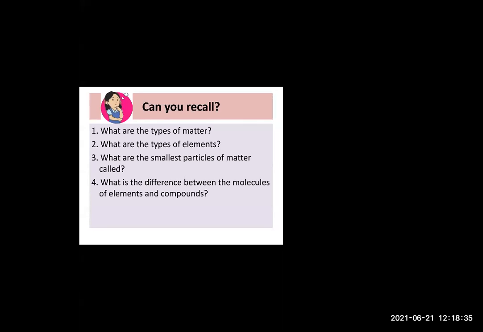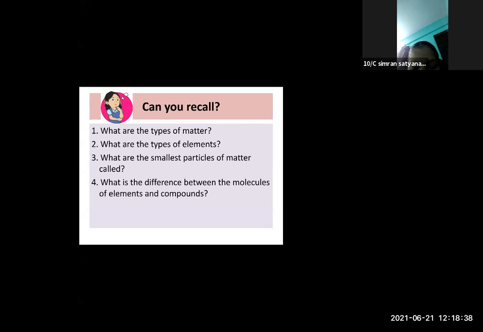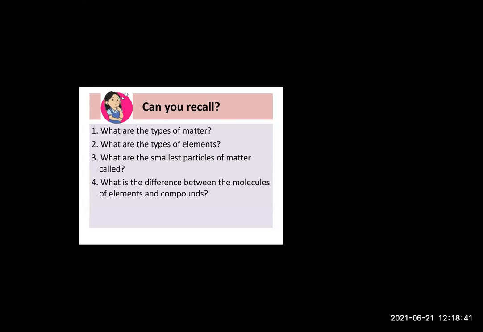Now the fourth answer, how many of you know the fourth answer? Let me see. Okay, Sanskar is there. I am going to unmute you, Sanskar. Okay, he's not trying. Okay, fine. Fourth answer is little big. What is the difference between elements and compounds? Now, elements, you know what they contain. They contain only one kind of atom in the free state or combined state, correct? Whereas a compound is having more than one or two elements.